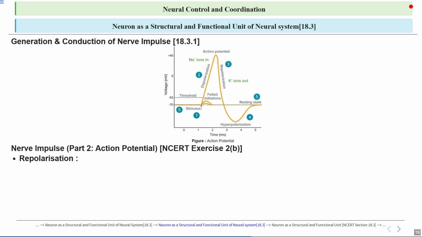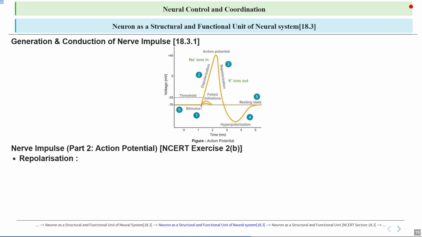So let's talk about repolarization. It is the phase where the cell returns to its resting state. This happens because the permeability to the sodium ions is short-lived. So once the sodium channels close, the cell can no longer allow a large influx of sodium ions. As a result, the membrane potential starts to decrease, moving back towards the resting potential of around minus 70 mV.